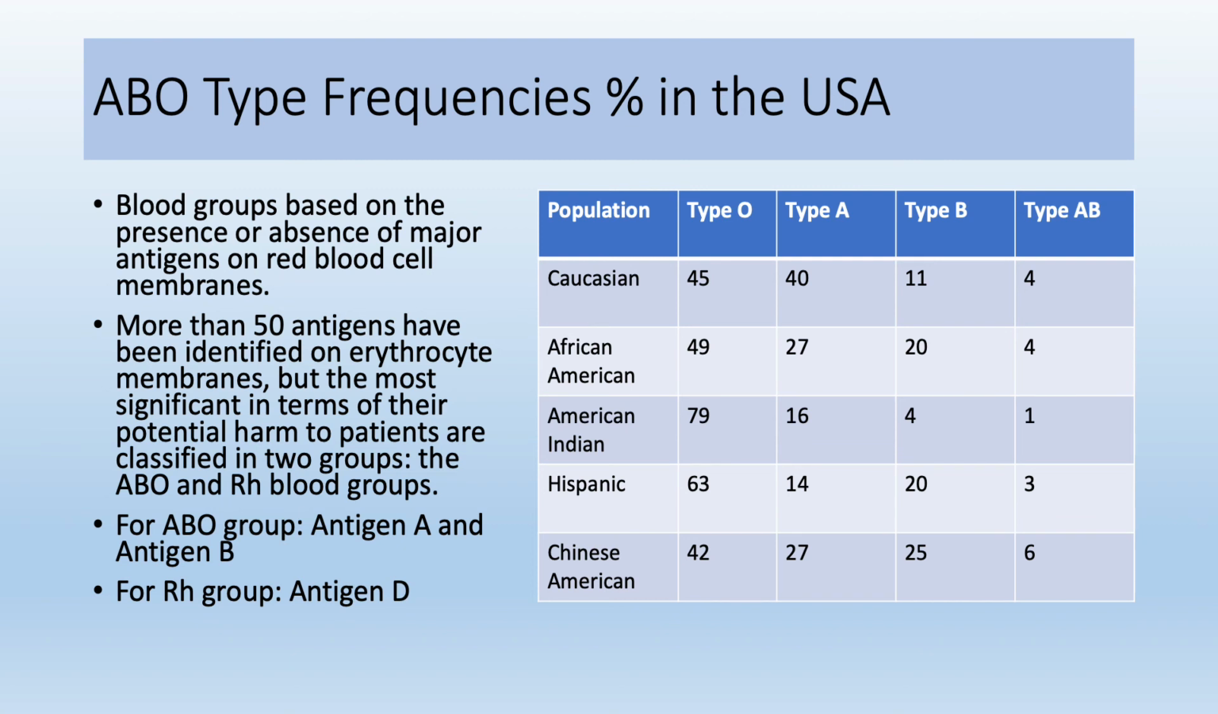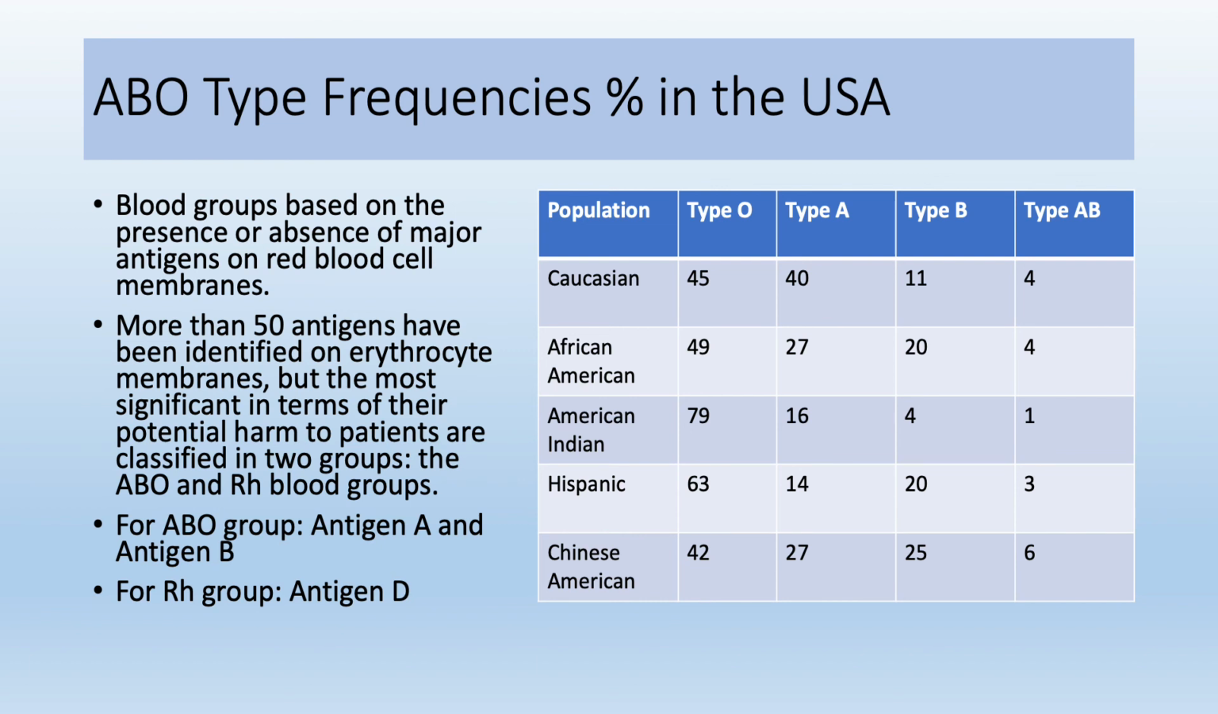When you look at the ABO type frequency percentages in the US, according to gender, Caucasian, African American, American Indian, Hispanic, and Chinese American, the frequency percentage changes. But one thing for sure, the most common blood type is type O, and the least common, or rarest, blood type is type AB. You can see that for all of them. American Indians have 79% type O, Caucasians 45%, and African Americans 49%. When you look at type AB, although the percentage changes, it is still the rarest type of blood.